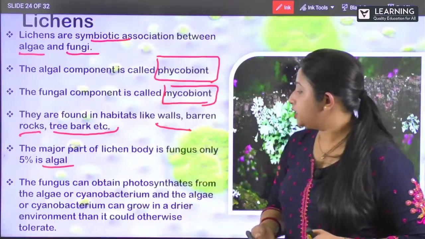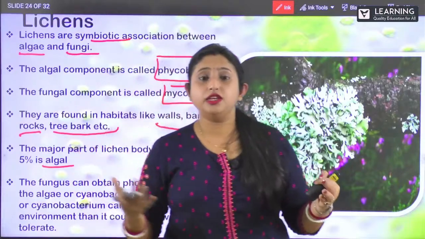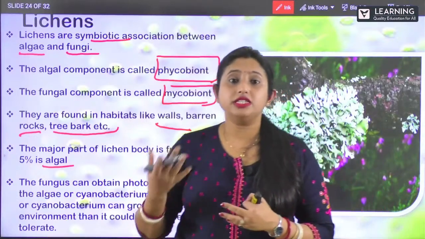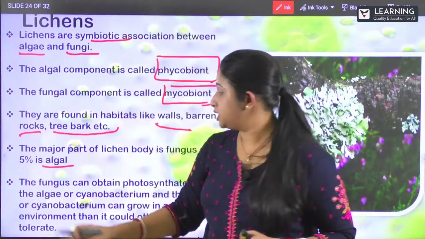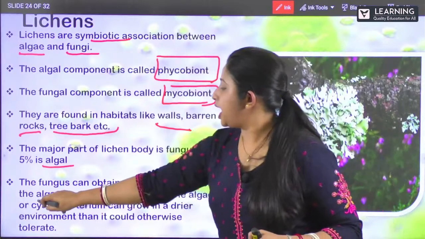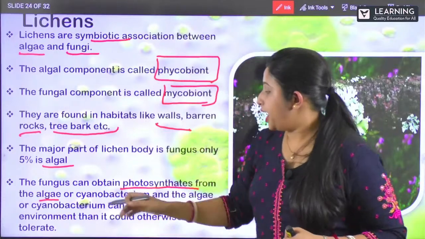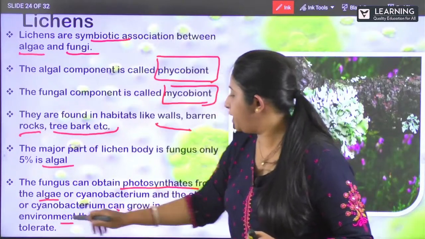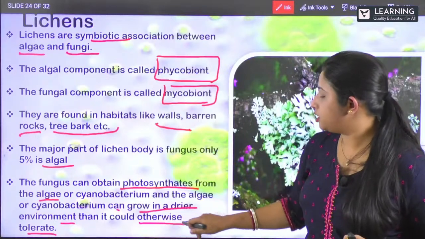And the fungus, how is it helping? Both of them help each other. As you know, in a symbiotic association both of them help each other, right? So there is a mutual association between them. The fungus can obtain food from the algae through photosynthesis. And the algae can grow in a drier environment, which it could not otherwise tolerate.